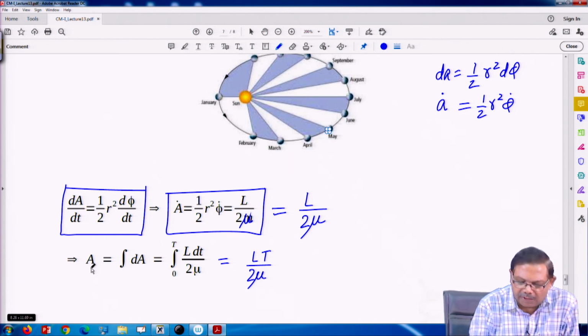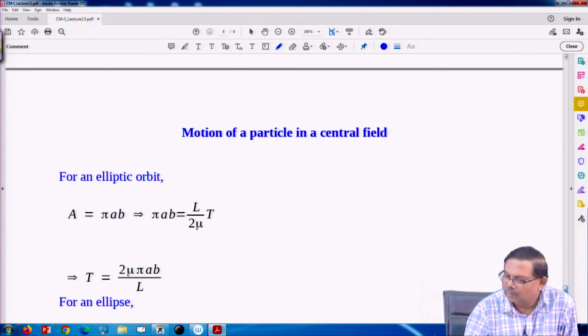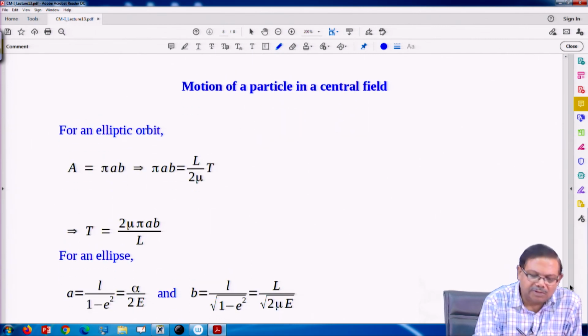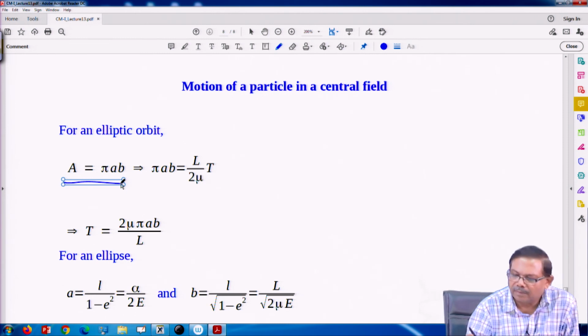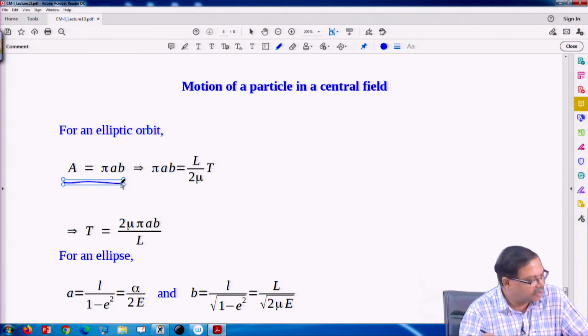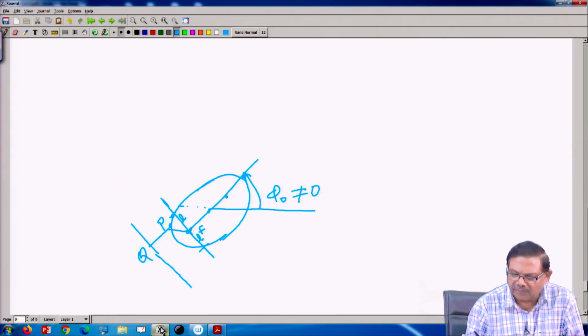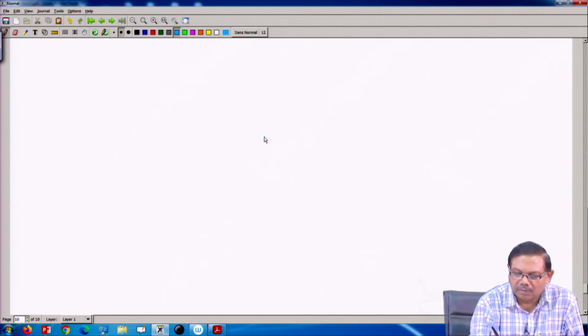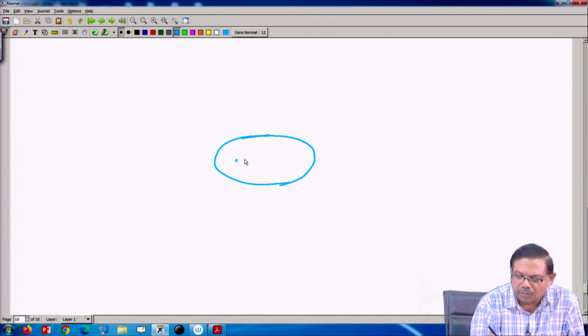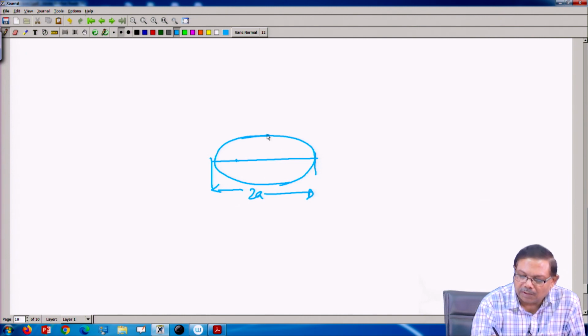In case of an ellipse, we know this area. In case of an ellipse, this area is pi times AB, where A is the semi major axis and B is the semi minor axis. So, this is 2A, and if we take in this direction, that is 2B.